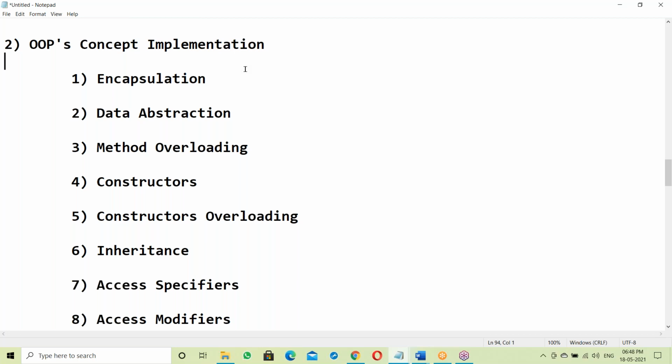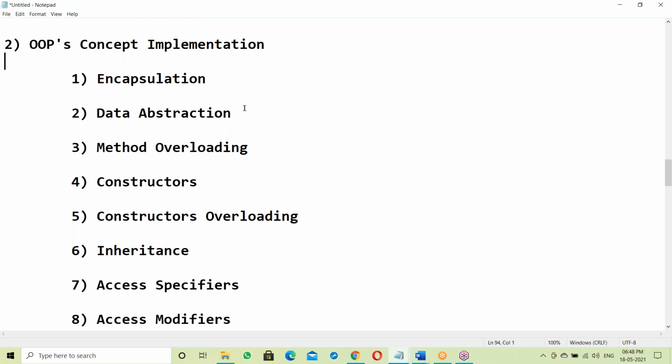C++ supports the maximum OOPS features. After that, Python, and the next is Java. There are some OOPS languages: C++, Python, Java, Scala, and .NET C#. We'll see a comparison of all those OOPS languages, C++ versus Java versus Python versus Scala. That concept we'll see next.